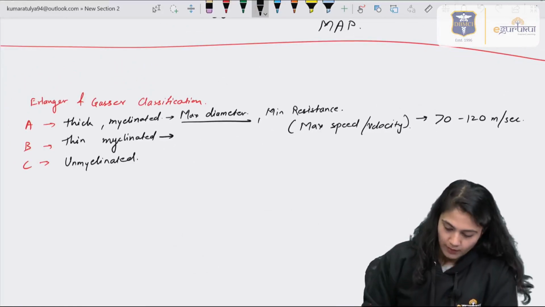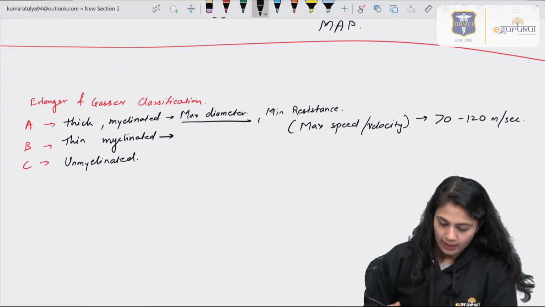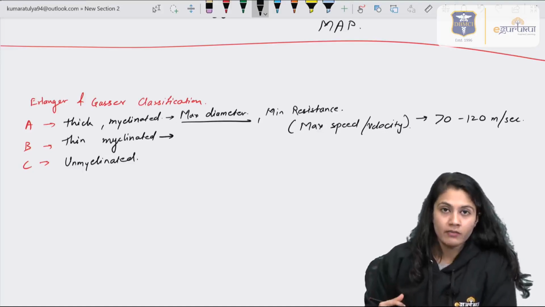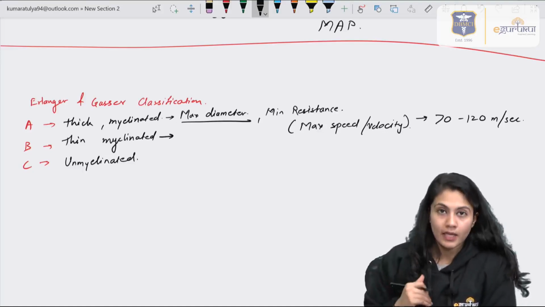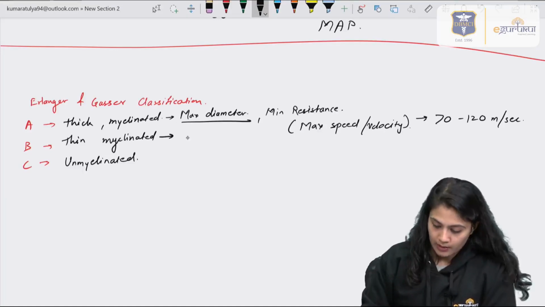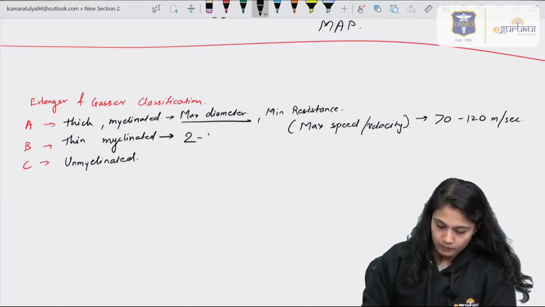Let's talk about B fibers. They are myelinated and they are in between the A fiber and C fiber if we compare the diameter. Its speed is 2 to 5 meters per second.